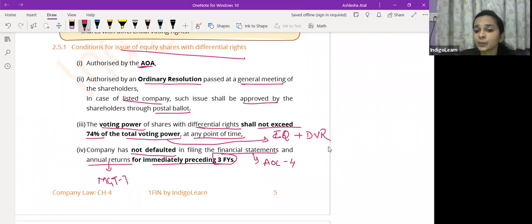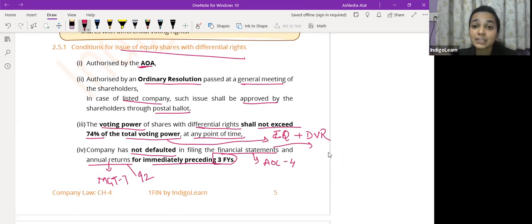So this you will learn of annual return and financial statement in section 92 and 134 respectively. So वहाँ पे आपको दिया गया है कि हर कंपनी को within 30 days of AGM अपने financial statements file करने with the registrar, and within 60 days of the AGM they have to file the annual return with the registrar.